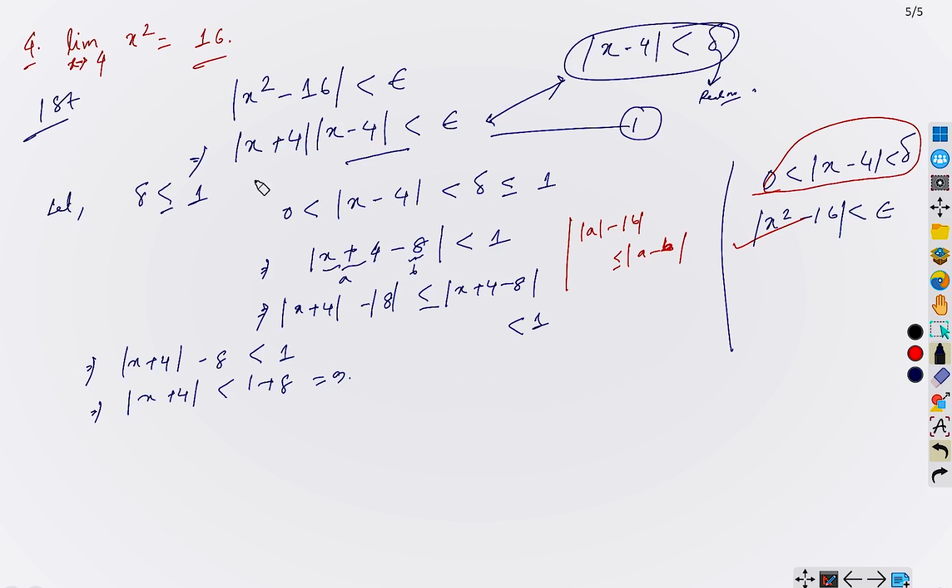But what we did next, we chose a delta which is less than or equal to 1. We just chose it. We didn't say anything about that. And then we obtained an expression which is bounding this expression. So if delta is less than or equal to 1, then we have modulus of x plus 4 less than 9. From inequation number 2, we have modulus of x minus 4 less than delta. We multiplied both sides with x plus 4.